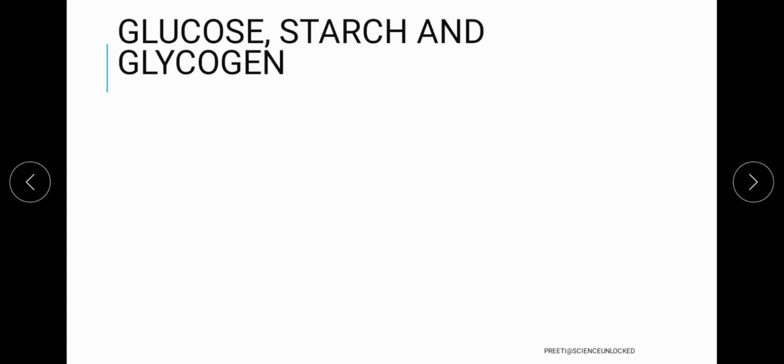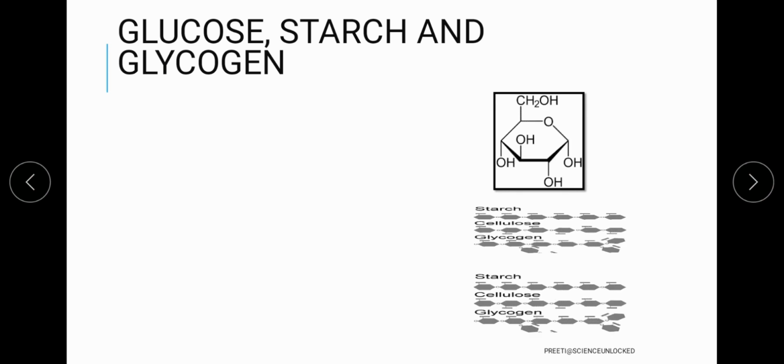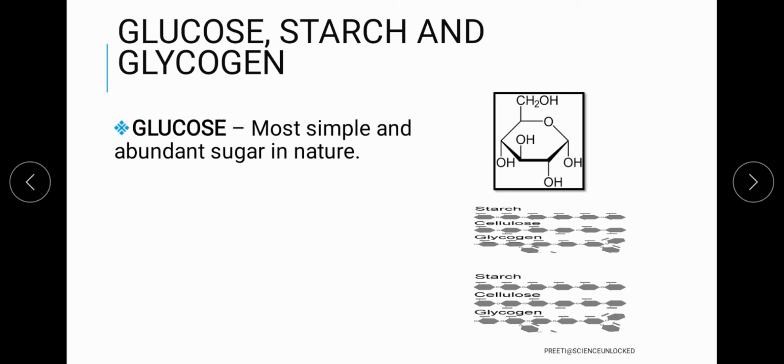Now, with reference to carbohydrates, there is a set of carbohydrates that is most of the time observed in different forms: glucose, starch and glycogen. Glucose, as we all are aware, is one of the basic components related with energy, and it is the basic form of energy that we generally see in the photosynthesis process, where it acts as the food for plants.